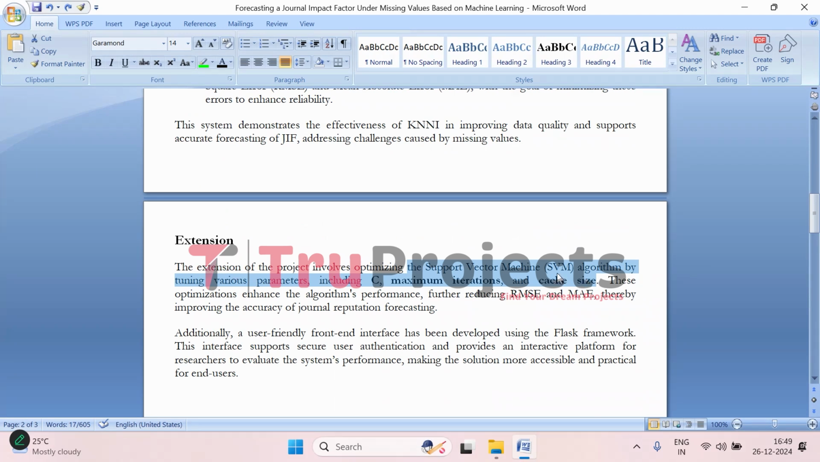reputation forecasting. And here, a user-friendly interface has been developed using the Flask framework, providing a secure platform for researchers to log in, test the system, and evaluate its performance. This interface makes the system more accessible and practical, allowing users to easily input data and assess how well the system predicts the journal reputation, ensuring usability.